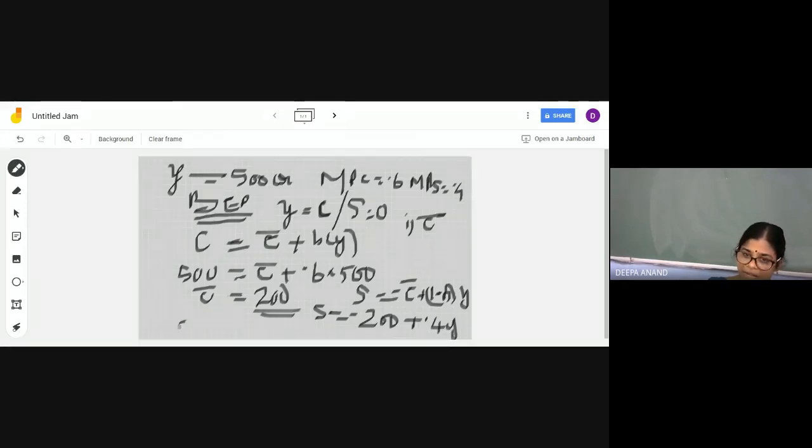So what is the saving given here? 600. At which level of income will you have this? So 600 is equal to minus 200 plus 0.4Y.